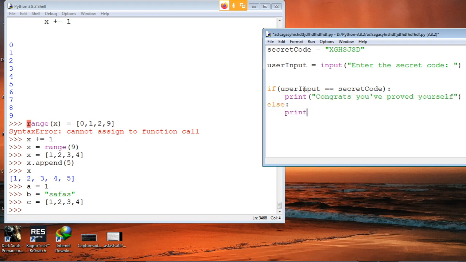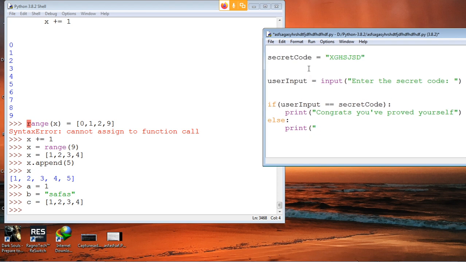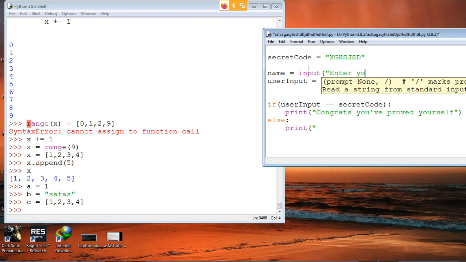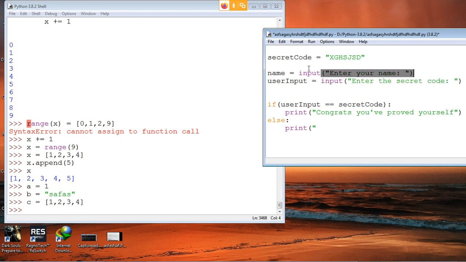You can also ask for a name input. We can do that, it'll be more real. Name is equal to input, enter your name. Then print congrats, comma name, comma, you are the detective, just for fun.